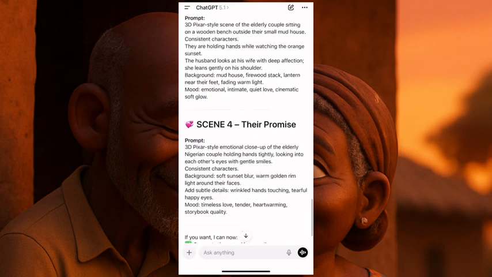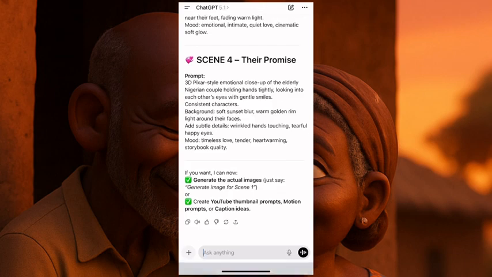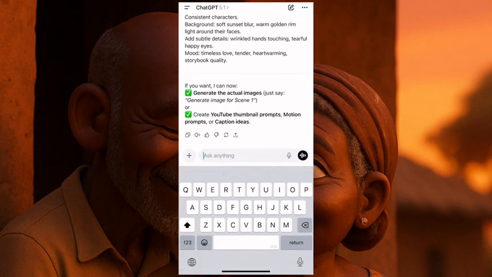Now down here, you can actually ask them to generate these images for you, okay? They say, if you want, I can now generate the actual image. Just say, generate image for scene one. You see? That's all. And again, create YouTube thumbnail prompt, motion prompt, or caption ideas, okay? Now, we have not gotten to that part. We start with generate. We say generate image for scene one.